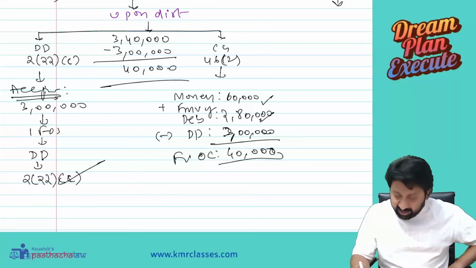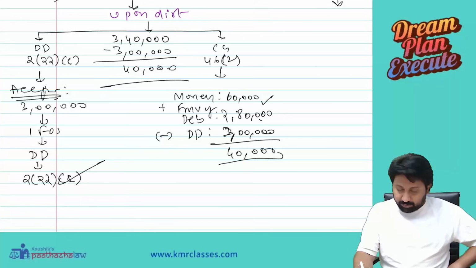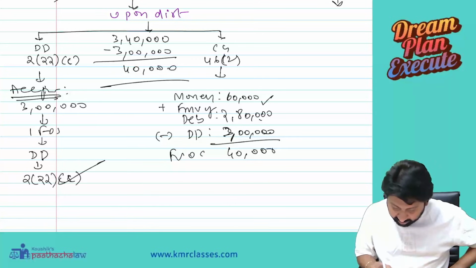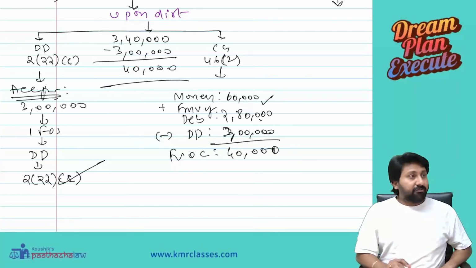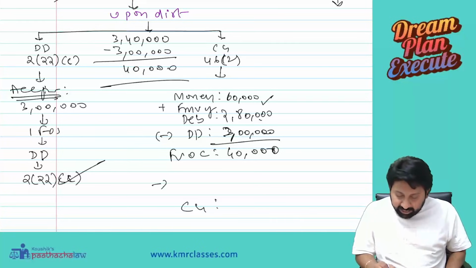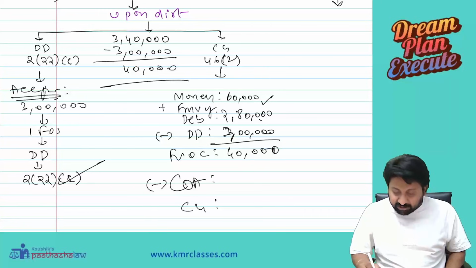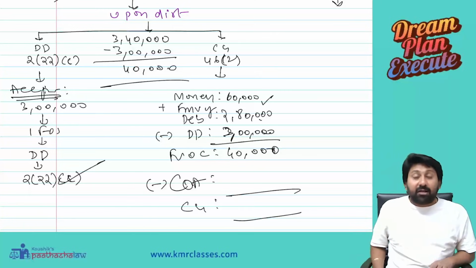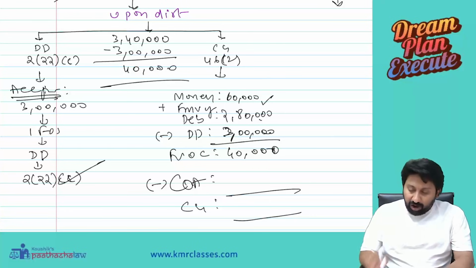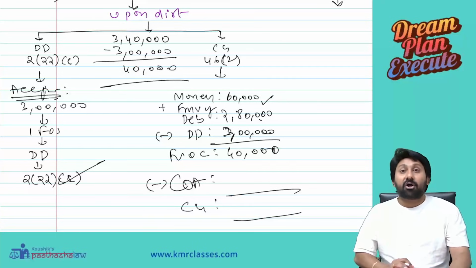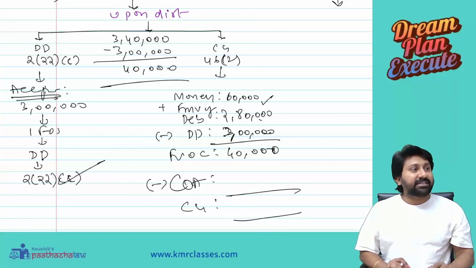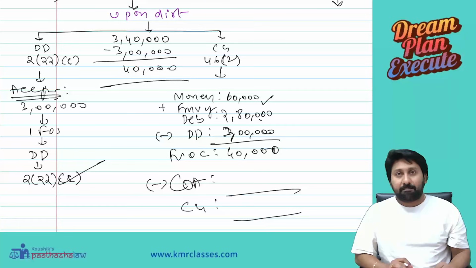Are you understanding? Listen. Full value of consideration is 40,000. What is capital gain? Capital gain is full value of consideration minus cost of acquisition. Now the question arises: what you received, did you receive compensation for your shares, or compensation for your investment made in the company?